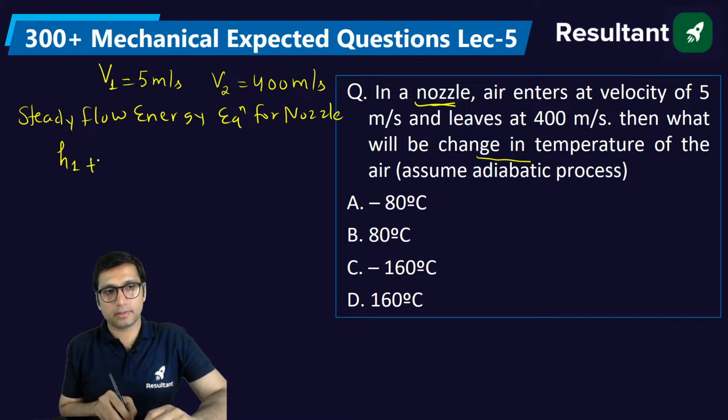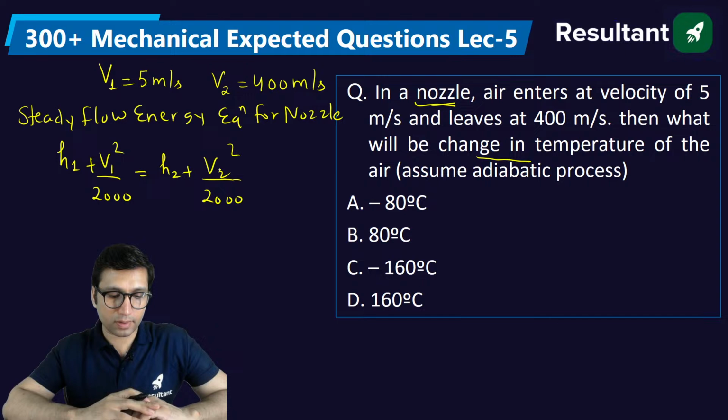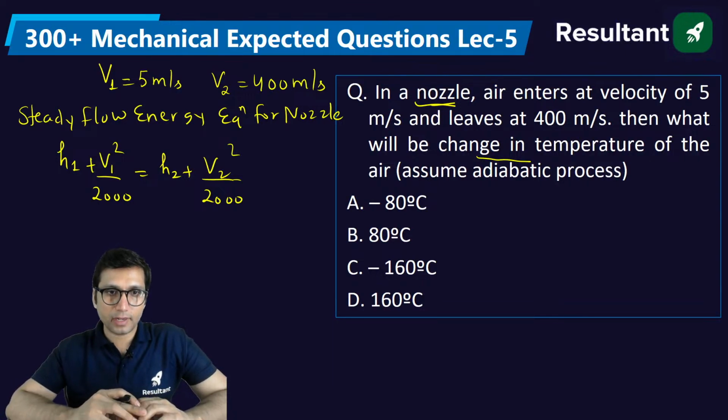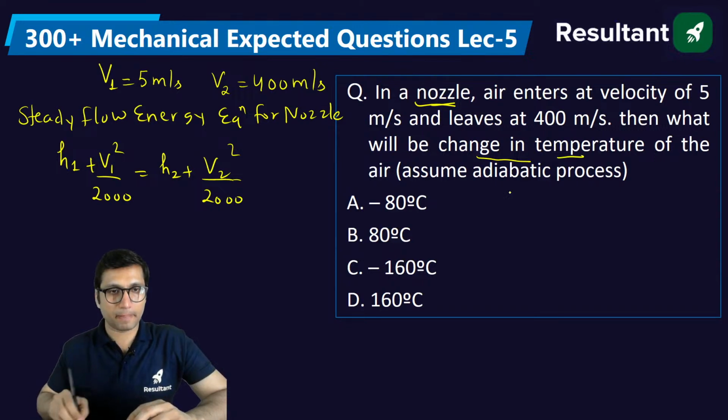H1 plus V1 square by 2000 is equal to H2 plus V2 square by 2000, right? This is the steady flow energy equation for a nozzle, and if we use it, they are asking the change in temperature. Okay, so let me just write it here.